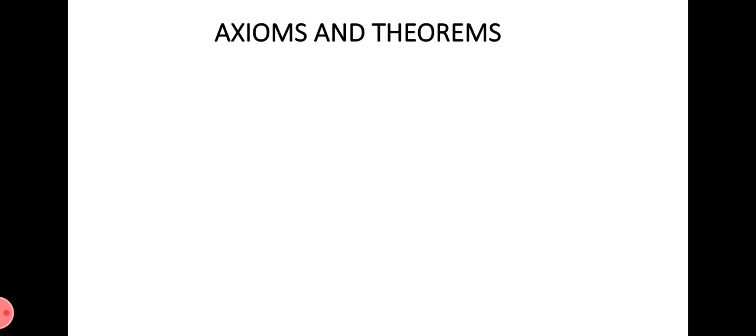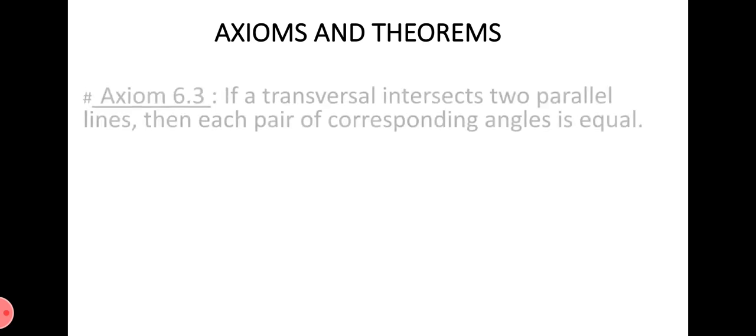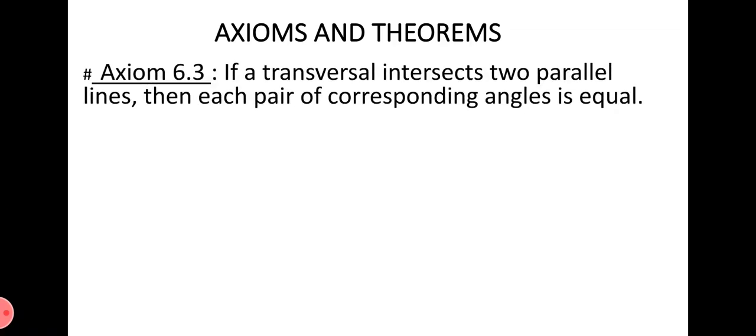Now, some axioms and theorems are based on these pairs of angles. Let's see axiom 6.3. Axiom 6.3 states, if a transversal intersects two parallel lines, then each pair of corresponding angles is equal.